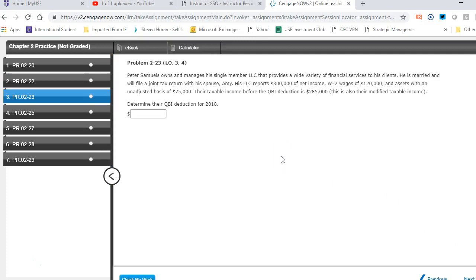Okay, next problem is problem 23. Peter Samuels owns and manages a single member LLC, does financial services for clients, married, files a joint return with his spouse Amy. The LLC reports $300,000 of net income. W-2 wages are $120. Assets have a basis of $75. Taxable income before the QBI is $285. This is also their modified taxable income. So these gave us the modified taxable income in this example. So that was good.